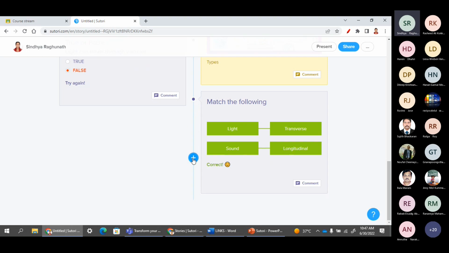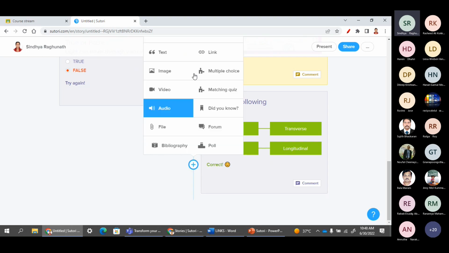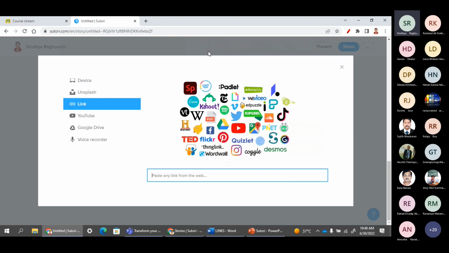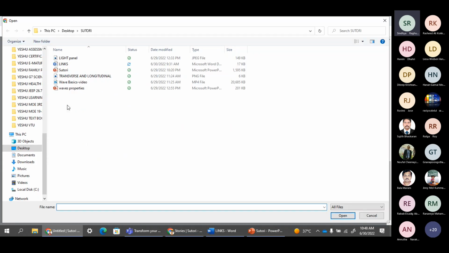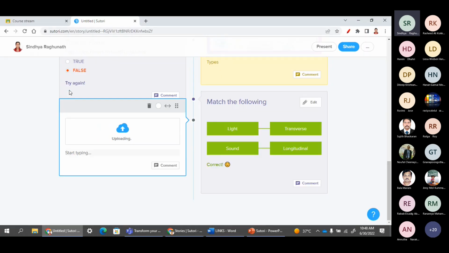Moving on, see link. We have already seen that under the link there are a variety of options. If you have a PhET simulation link with you, you just have to paste the link and it will appear there. So I'm going to the device, I'm going to upload one PowerPoint as material for the students.